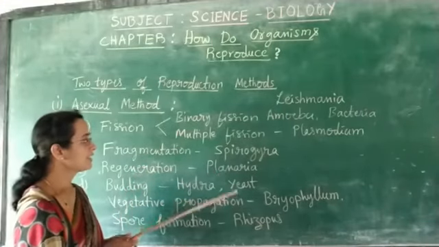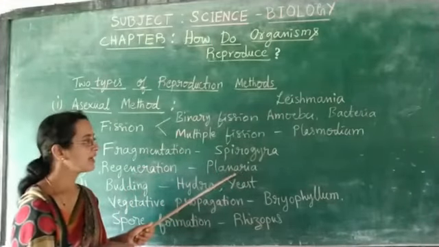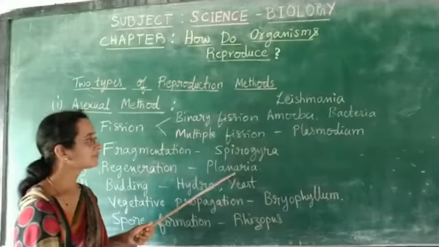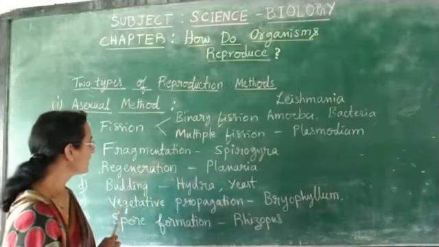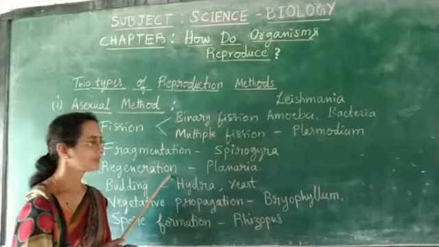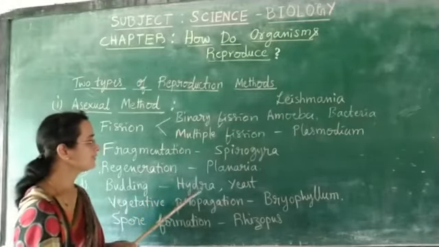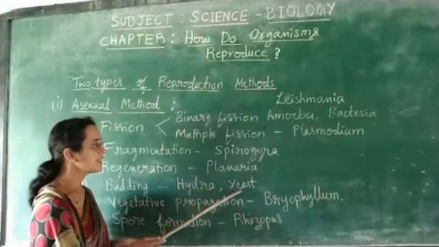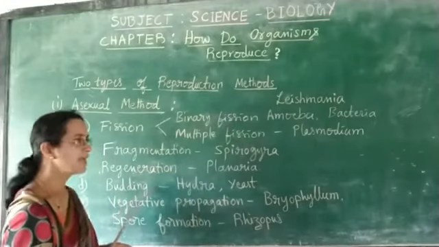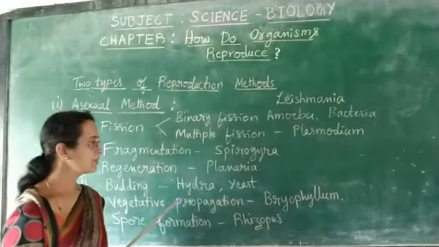In planaria, which is a free living flatworm, we find a method called regeneration. And in some organisms like yeast and hydra, we find budding as the asexual reproductive method.